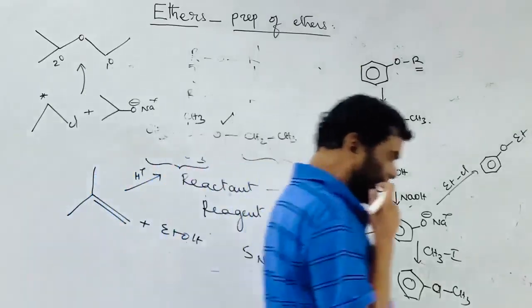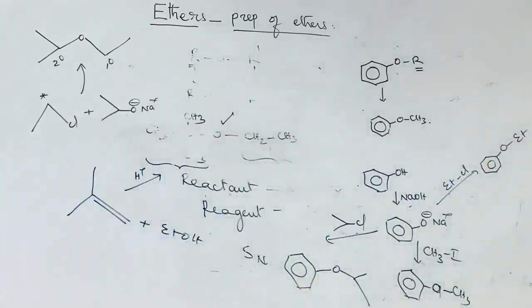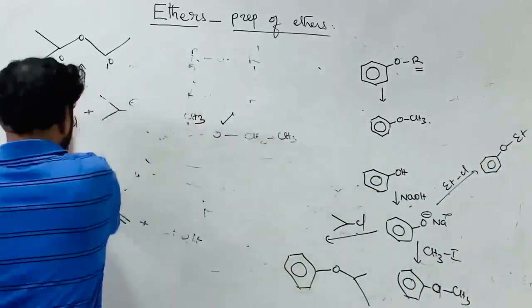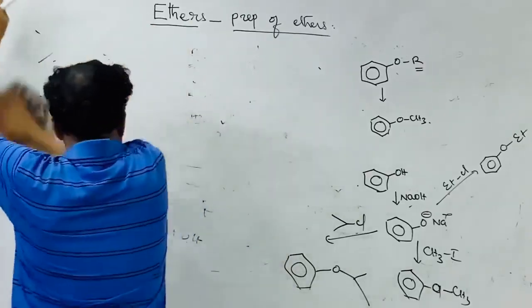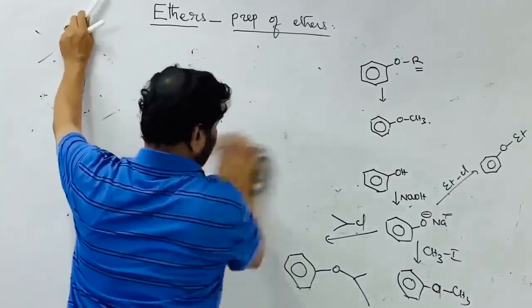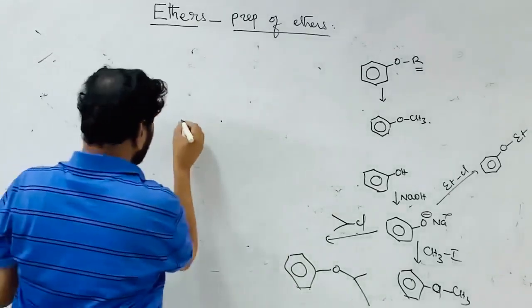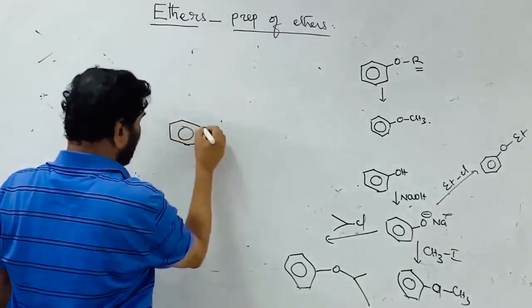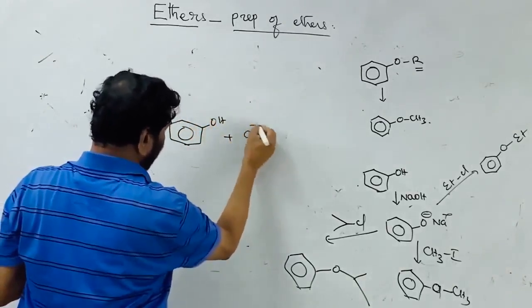The next thing is a generalized procedure for the preparation of anisole, or methyl ether. Anisole is a methyl ether, that is, one of the alkyl groups is a methyl group. Here, take the phenol and treat it with diazomethane.